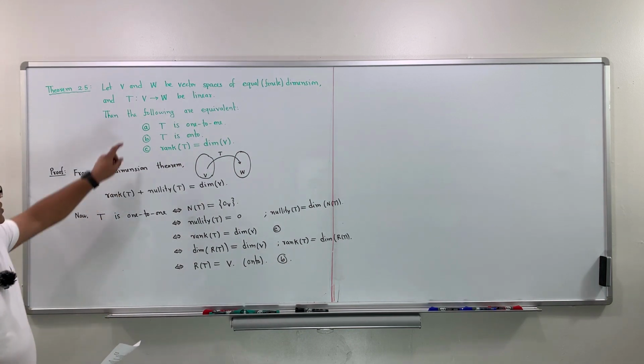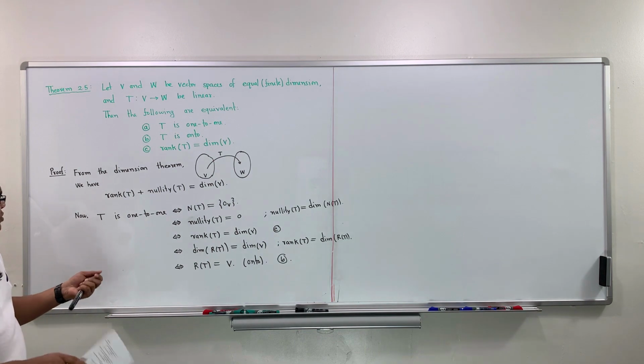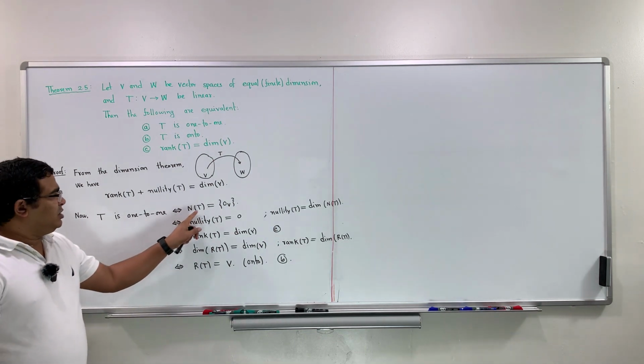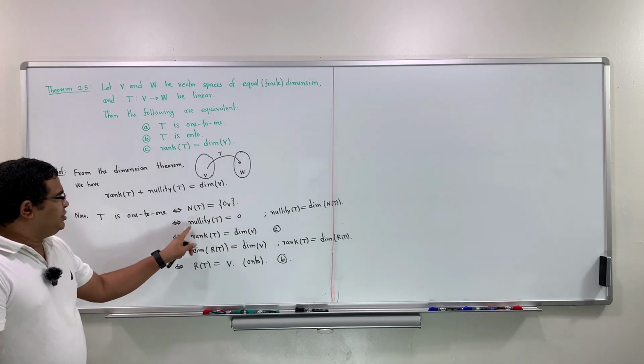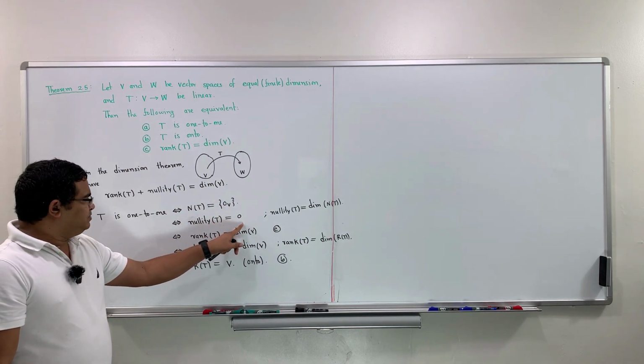So we start with A, that means T is 1 to 1, and by the definition of a 1 to 1 linear map, null of T is the zero vector. We take dimension on both sides. The nullity of T is 0 because the dimension of the zero vector is 0.